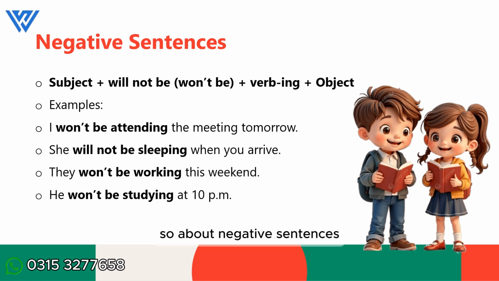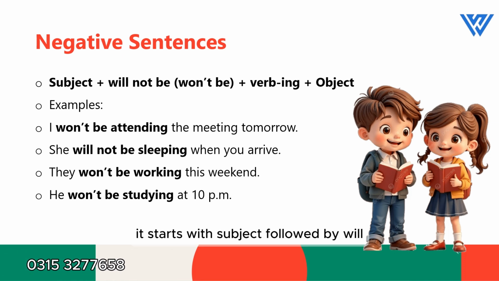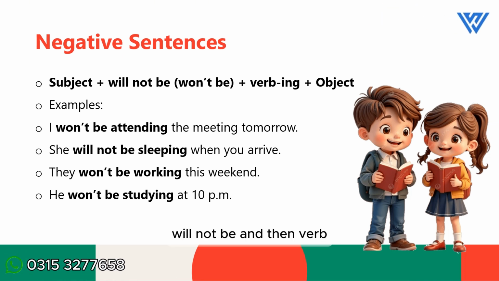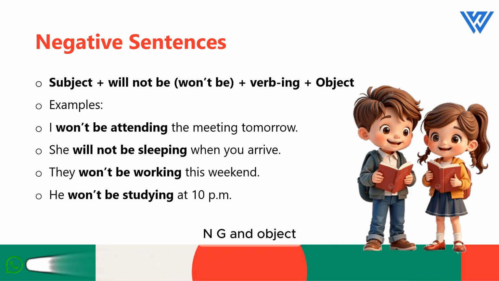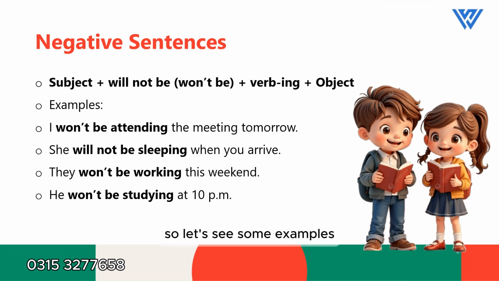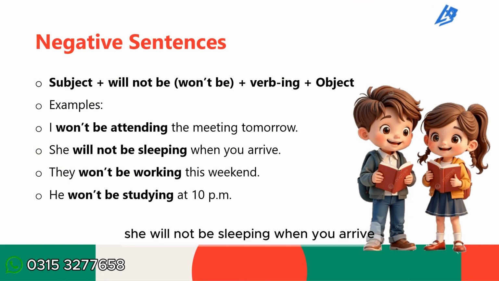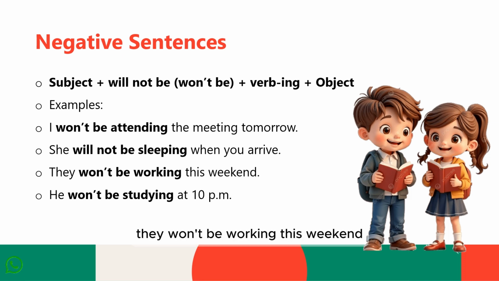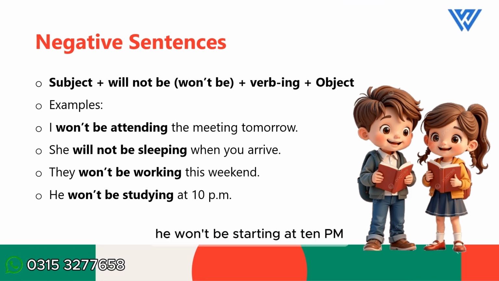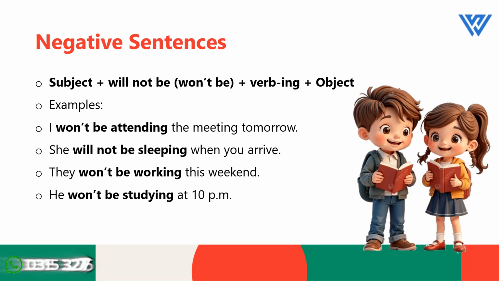So, about negative sentences, let's see the structure. It starts with subject, followed by will not be, and then verb first form ing and object. So, let's see some examples. I won't be attending the meeting tomorrow. She will not be sleeping when you arrive. They won't be working this weekend. He won't be studying at 10 p.m. This was the negative sentences. Negative sentences में will not be को हम contraction won't be के साथ भी इस्तेमाल करते हैं.